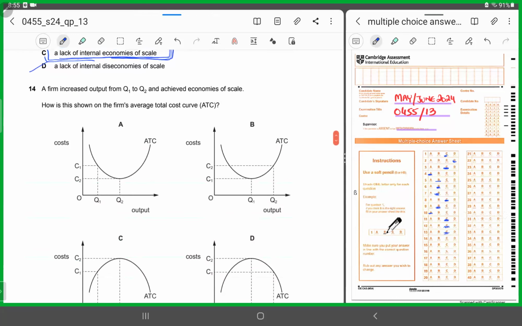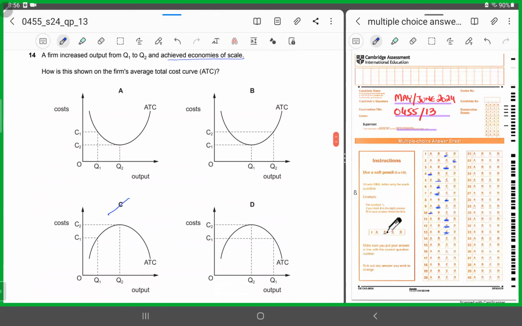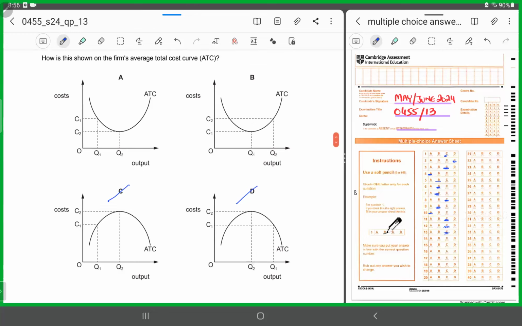Number 14 says a firm increased output from Q1 to Q2 and achieved economies of scale, right? What do you mean economies of scale? Yes, its average total cost would be the lowest, right? How is this shown on the firm's average total cost curve? Now, C and D is incorrect because they are showing you inverted parabolas of average total cost curve, and in both the cases, the costs is here, which is exactly incorrect, and you're going to chop this off.